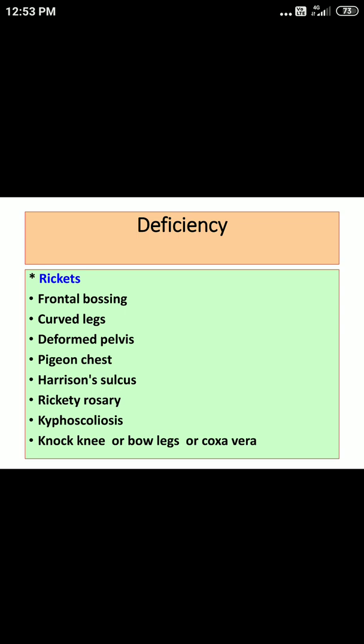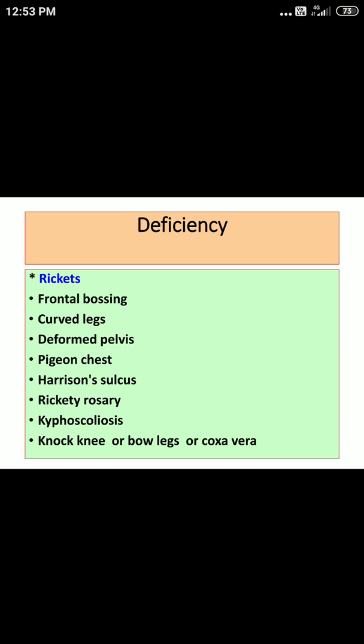Next is kyphoscoliosis. From surgery, you might know what kyphoscoliosis is. It is a spinal deformity that you can see. And in extreme cases, there can be knock knee, or there can be bow legs, which can be called coxa vara.